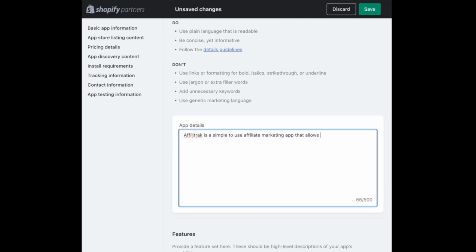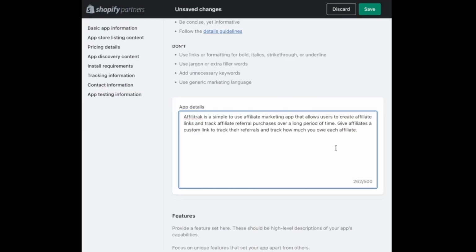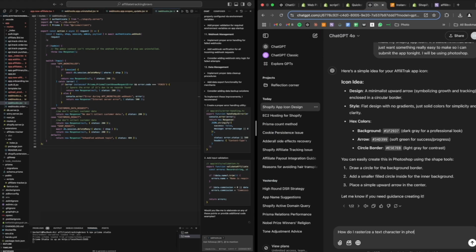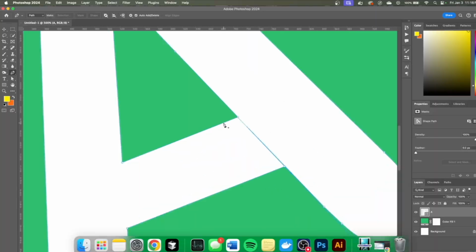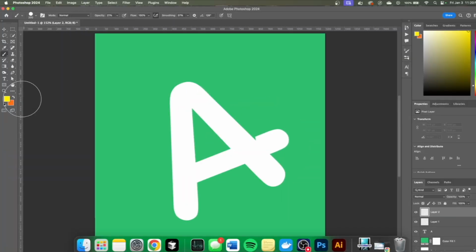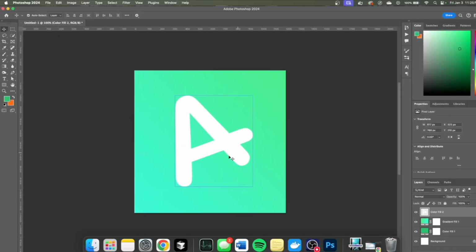And then I quickly wrote the copy, but I didn't spend too much time on it because it was already super late at night. And then I made the logo, and I also didn't want to spend too much time on it, so I just made a green gradient and added an A but extended the little dash part and tilted it on its side so it kind of looks like an A and a K together.